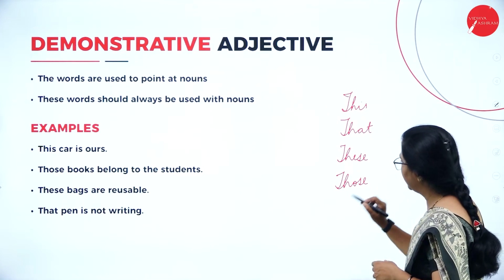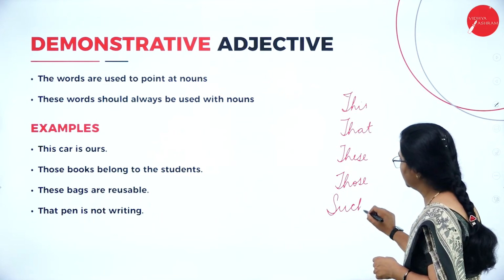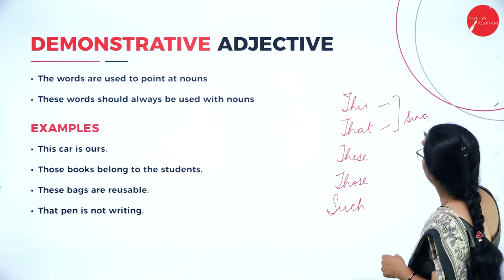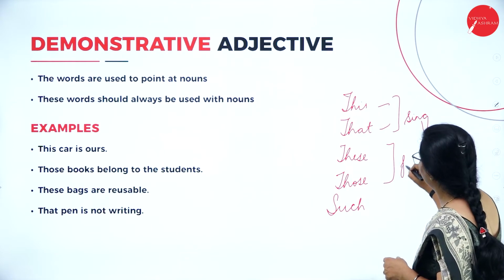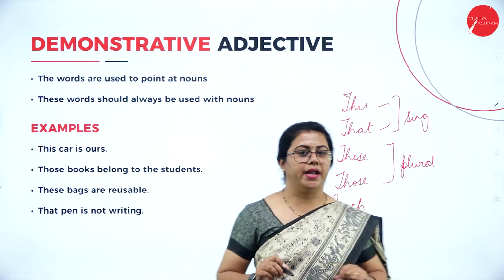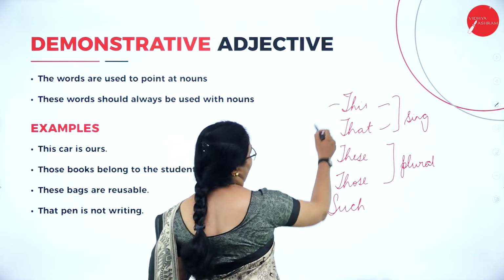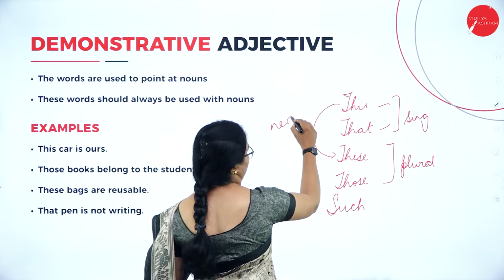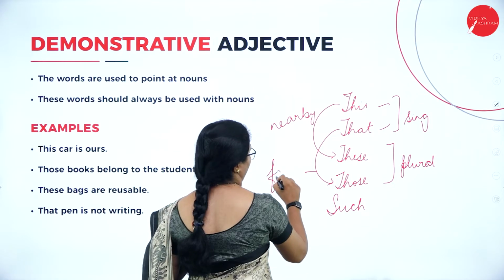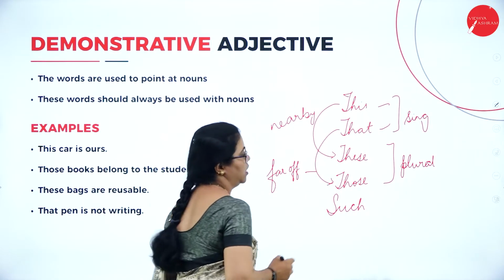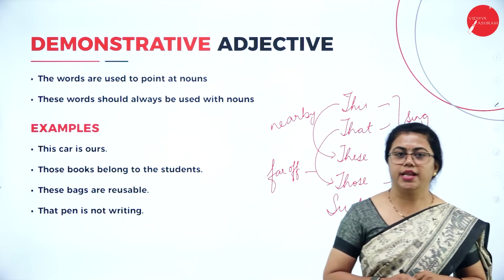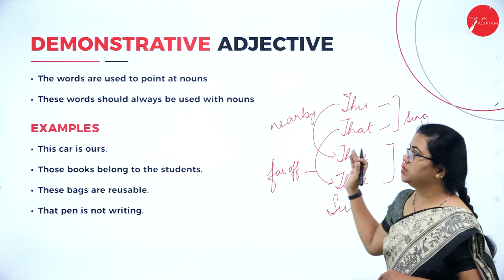In some cases, such is also used. This and that are used for singular. These and those are used for plural. So you need to keep this in mind. And let me tell you, this and these are used to show some nearby items, and that and those are used to show far off items. So this much is clear. These are the 4 demonstrative pronouns that are there in English. So these pronouns can be used as adjectives.